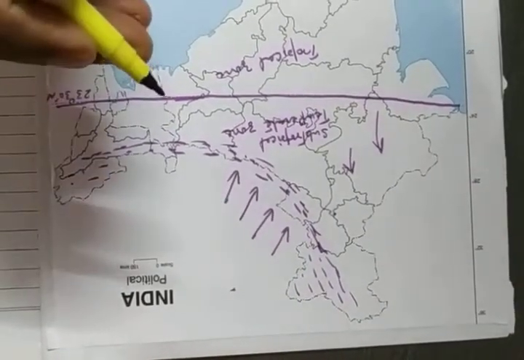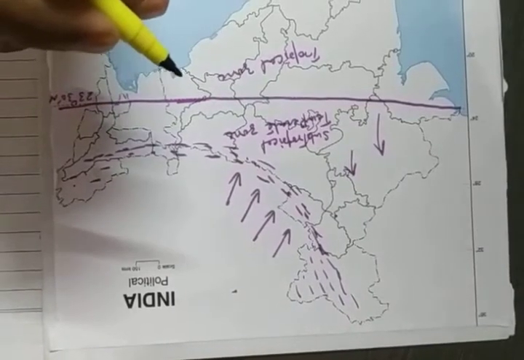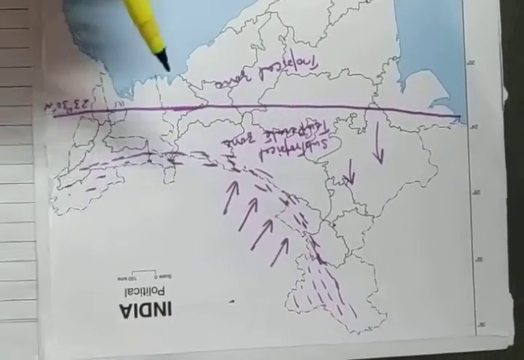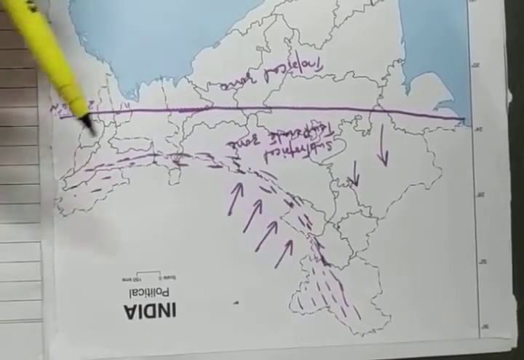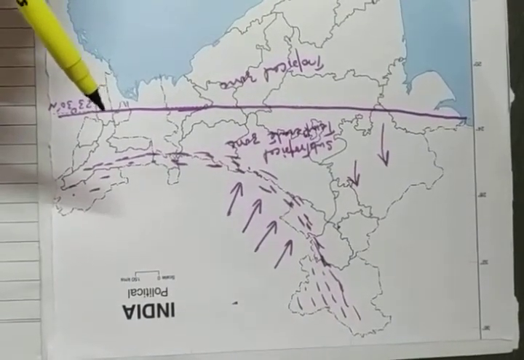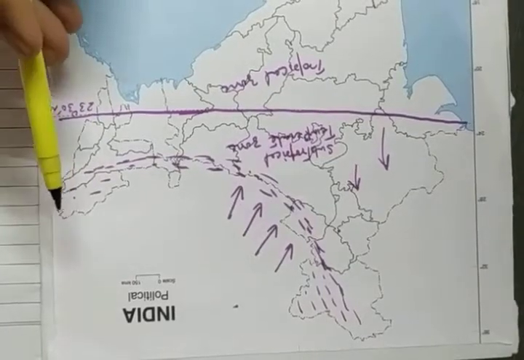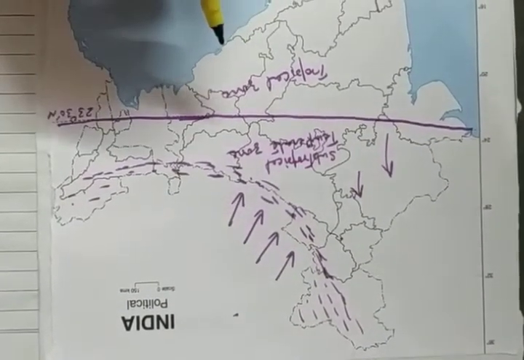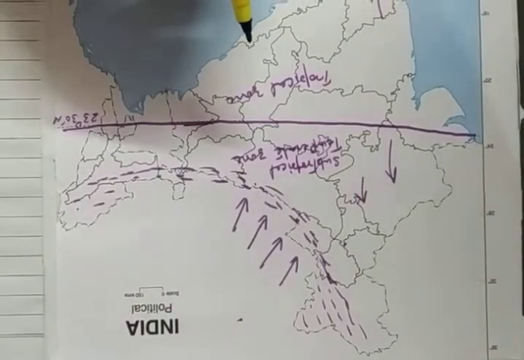Places in the mountains are cooler than plains. Okay, children, means places which are situated on mountains or on higher altitude, there the conditions are much cooler than the places which are located in the plain areas.